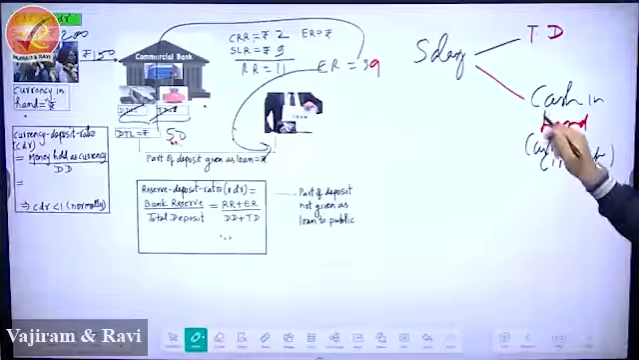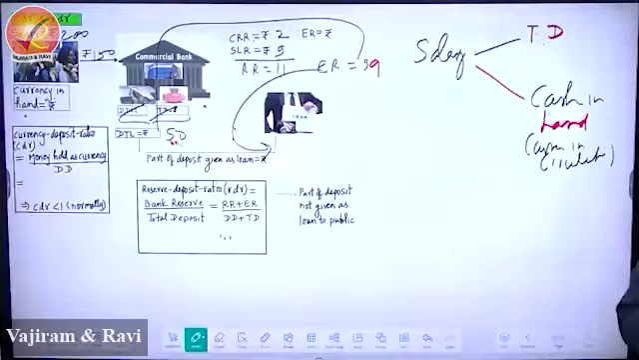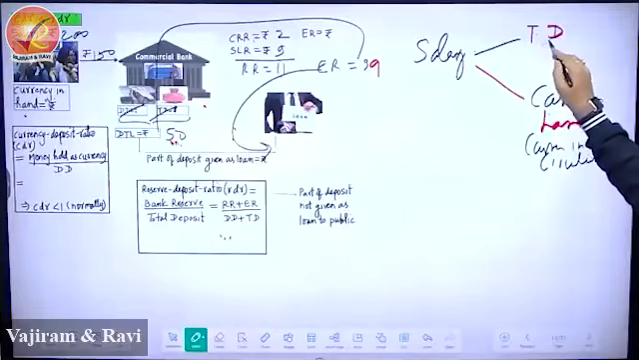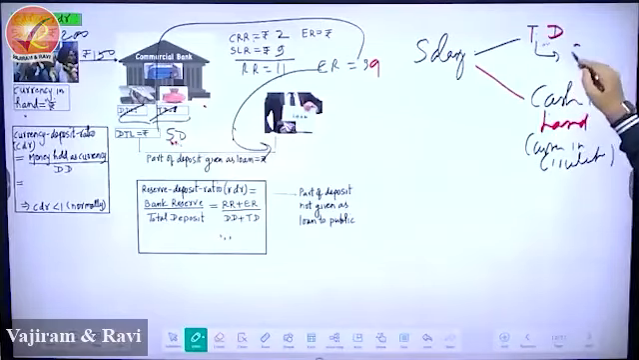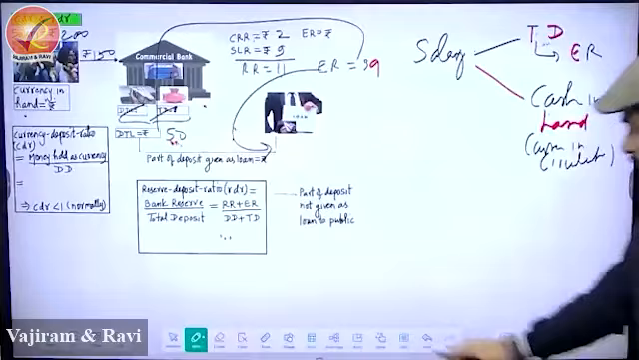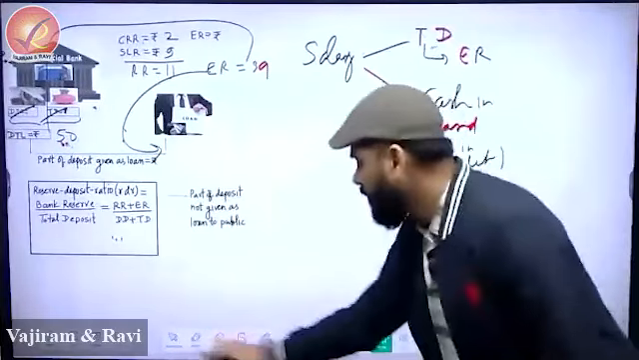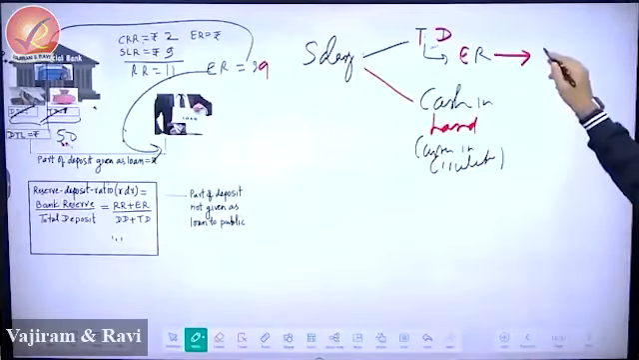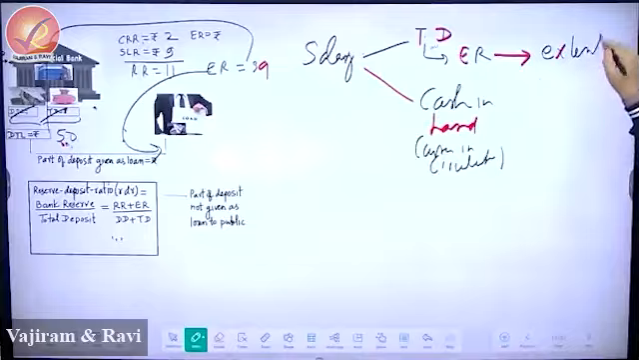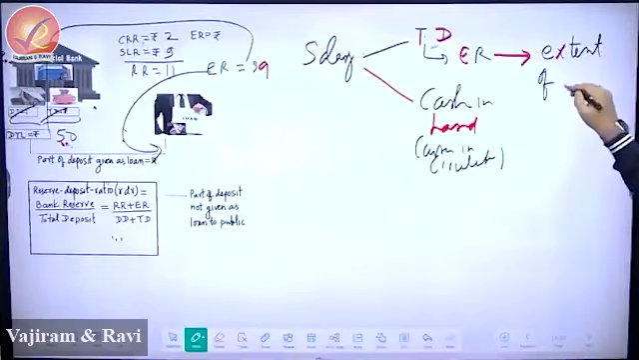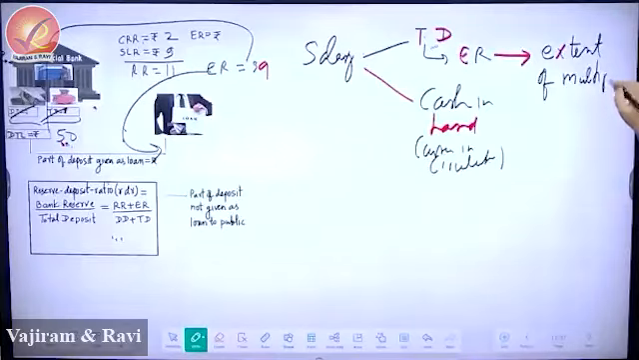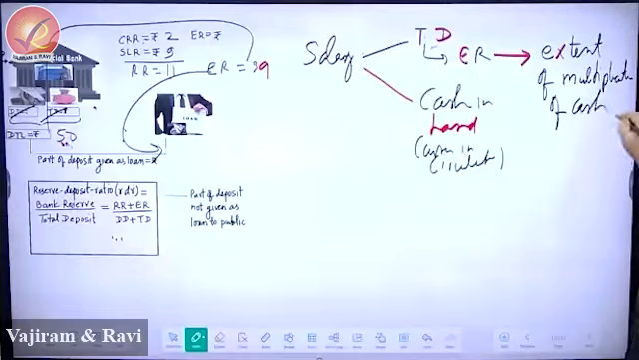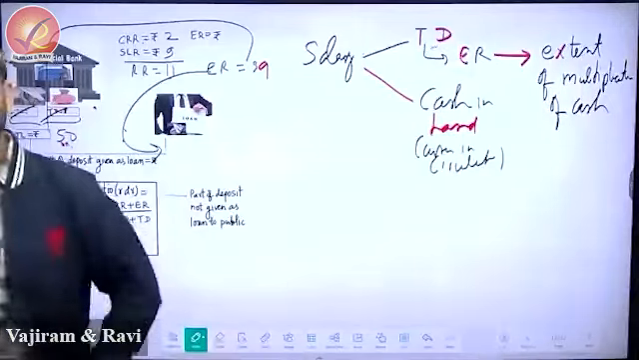So whatever people keep as cash, and whatever is deposited, is the total deposits. Now, this total deposit will decide something. It will decide excess reserve. This excess reserve will decide the extent of multiplication of cash. Right or wrong?